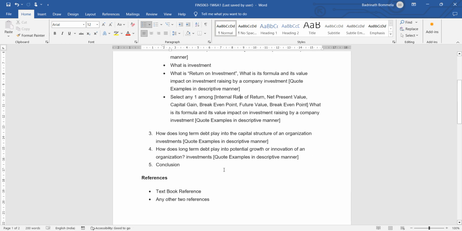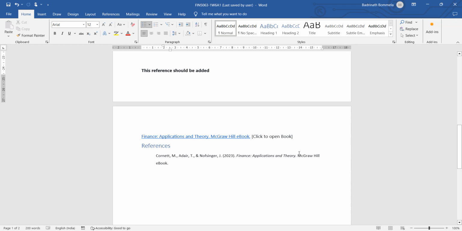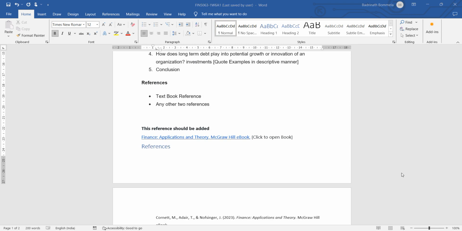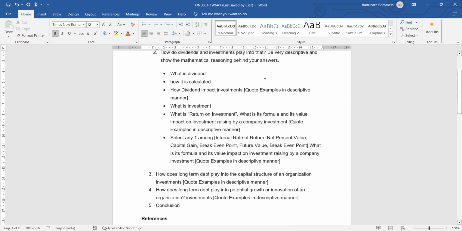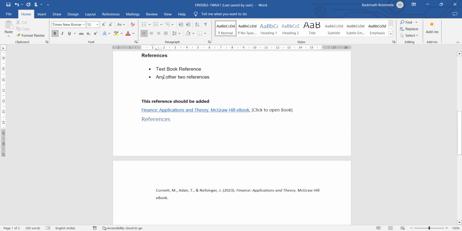It is very important for you to refer to the book that is given here. See, this is the link given here. Press Control and click on the link. It will redirect you to the textbook link. This is a Google Drive link. Download the book and read about all these concepts from the book, and make sure you write from the book. That's very important. And as it is mentioned here, it is always important that you quote the reference book. In the references, the referred book should be quoted.